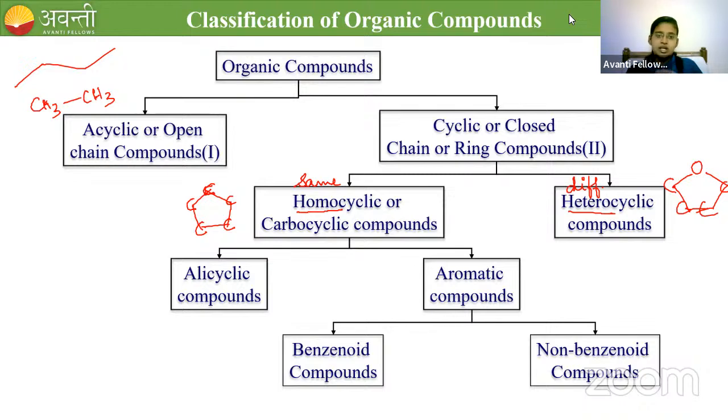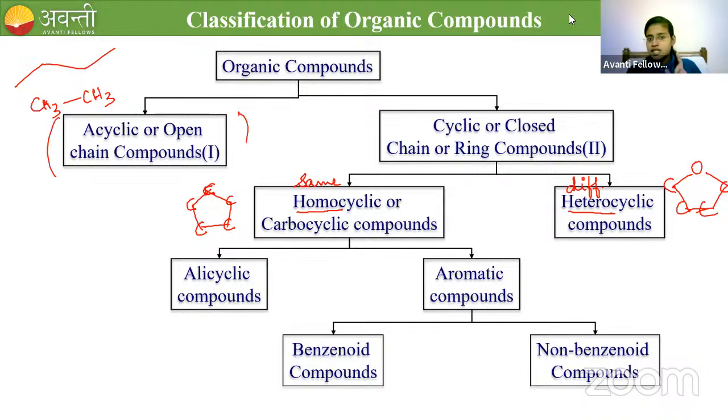Do you have any doubt in this classification? Don't worry about alicyclic, aromatic and so on. I will give some examples under each type and discuss them in the next slides. Don't think about what is alicyclic or what is aromatic. I will discuss everything in detail. Do you guys have any doubt till this? No doubt? Okay, fine. So let me go for the first one, acyclic.